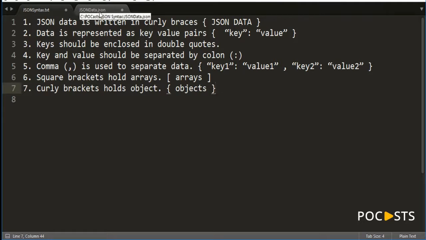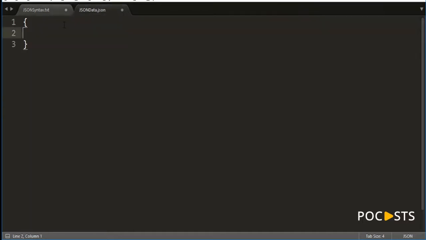The second is data is represented as a key value pair. So everything that you want to do a notation in JSON, you use a key value pair. Okay, so that's basically like a hash map, wherein you have a key, you have a value, something like that. You have a key, okay, then you have a value for it. Okay, that's how you write data in JSON.